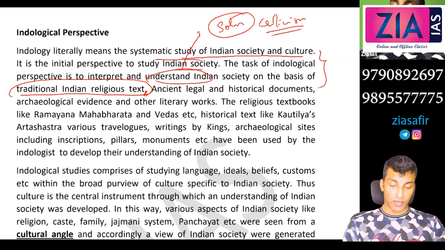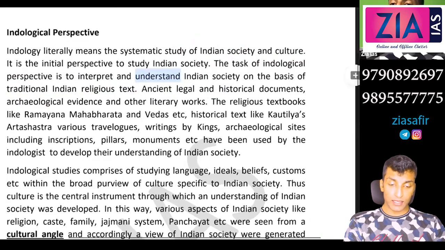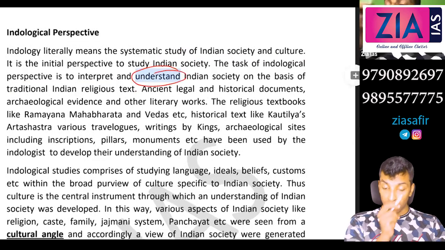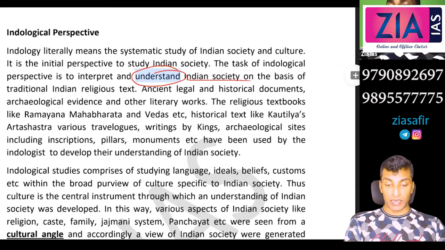So Indology means what? In simple terms, you are trying to understand Indian society, its culture and structure, through various old textbooks, writings, archaeological excavations, etc. This paragraph you need to summarize in one line. You don't want to write this much.